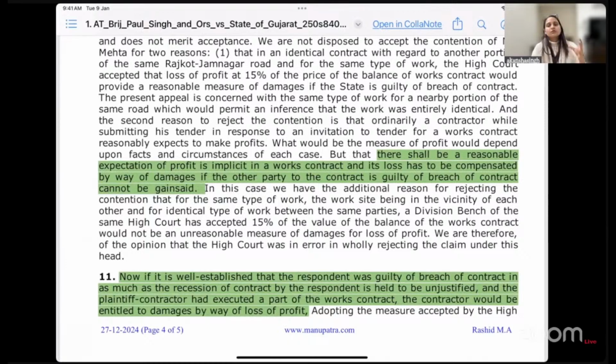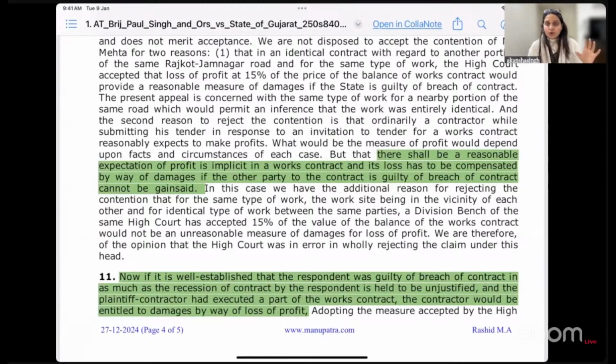So do not blindly catch a few words and get happy that this is related to Hadley versus Baxendale and I've read it. You have to thoroughly read the facts and then decide. For you to grow that habit, you must try to read the judgments also. I understand you have paucity of time, or you do not get to read a 100-page judgment. Try to read the important aspects from it, like I have highlighted here. You can understand it with me.